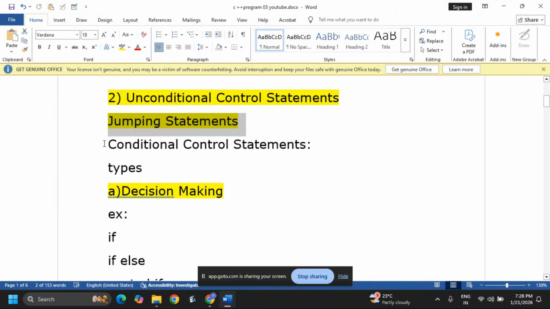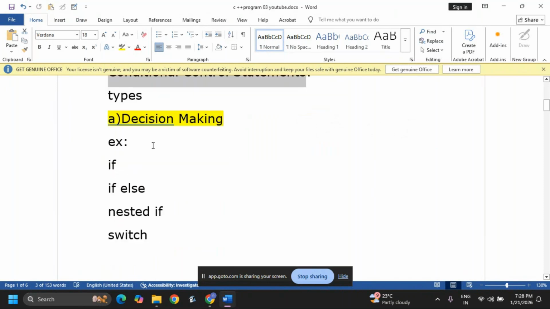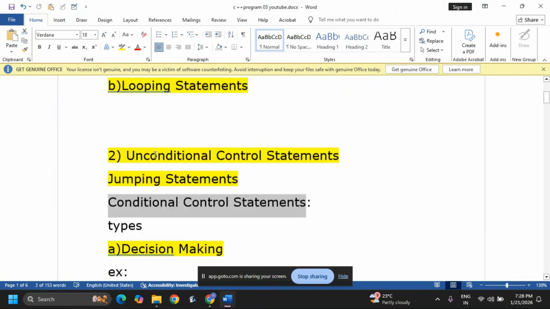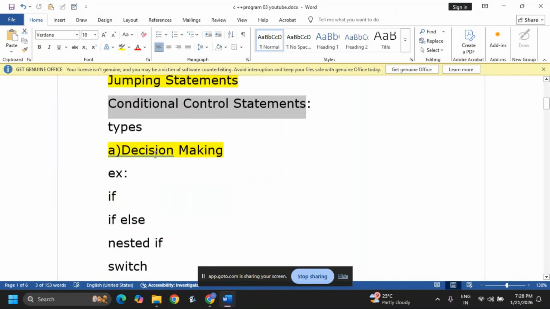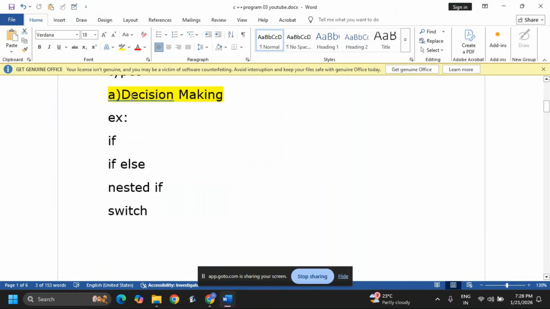Now we are going to discuss first the conditional control statements. In that, two types are there: decision making and looping statements. First we will do decision making. Under decision making, if else, nested if, and switch come.